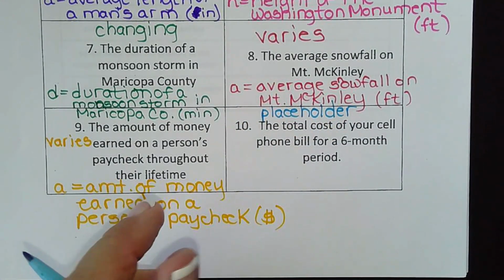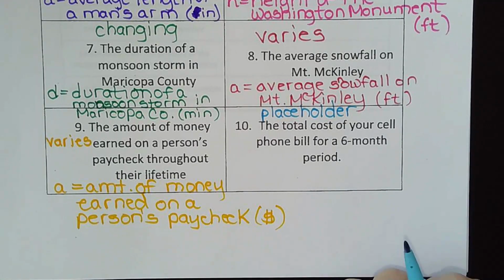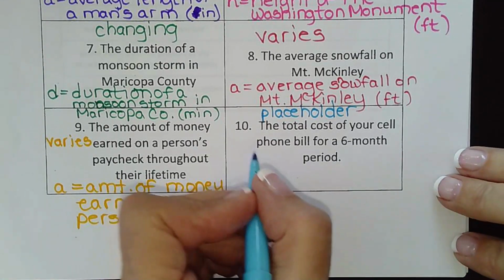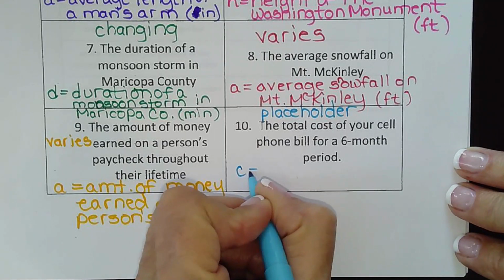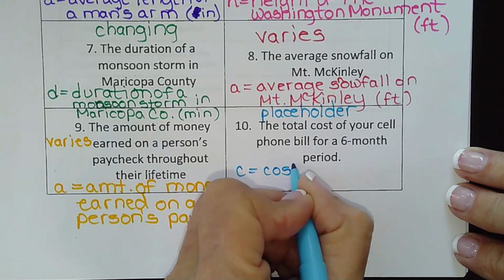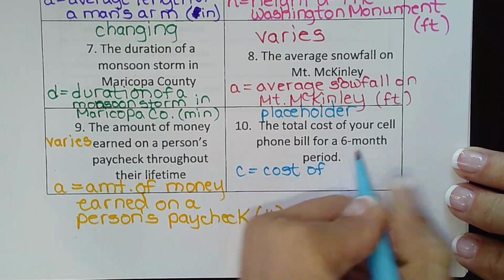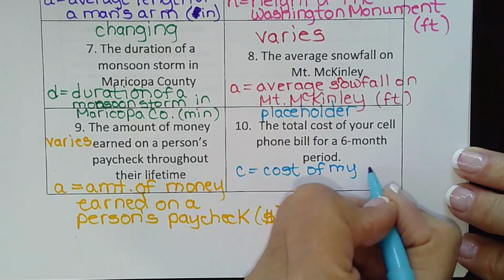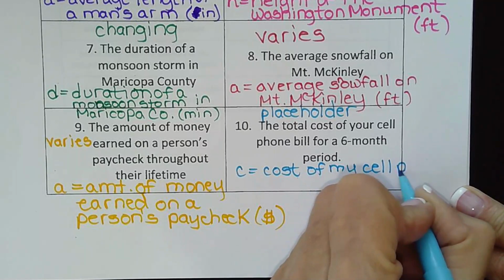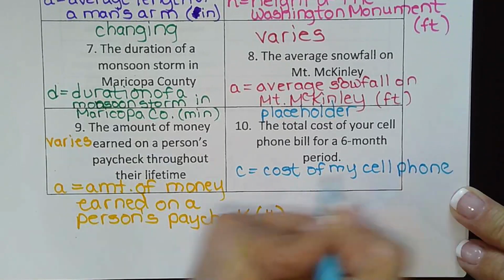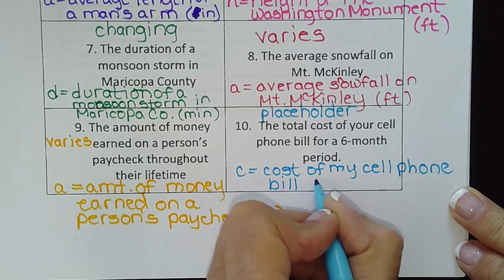It may change every once in a while, but I can have the same bill for a 6-month period. So we'll say C equals the cost of my cell phone bill. And that's in dollars.